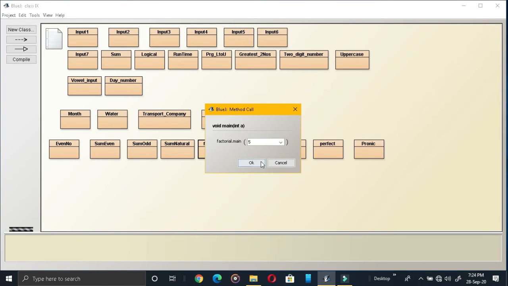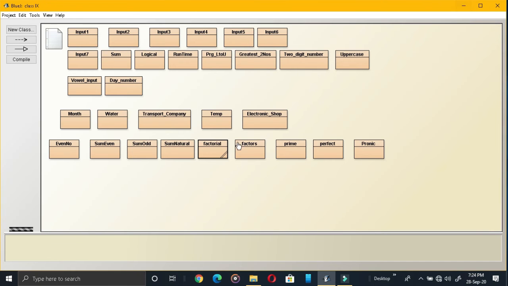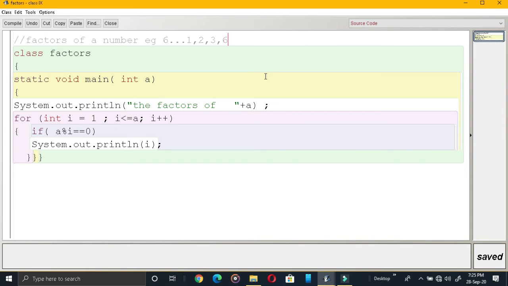I told you 120 should be printed. See, 120 is printed. So that is the factorial program. Now we are going to see another one, factors of a number. For example, if you are giving 6, then which are the factors of 6? You know that the factors of 6 are 1, 2, 3 and 6. These are the factors that have to be printed.